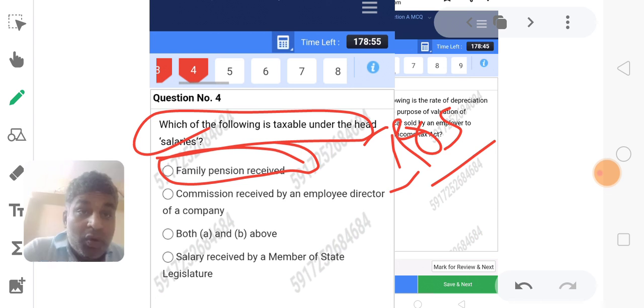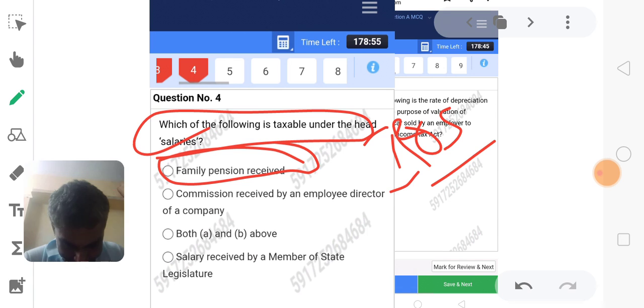So now we choose the commission received by an employee, director of a company. So B is the answer.